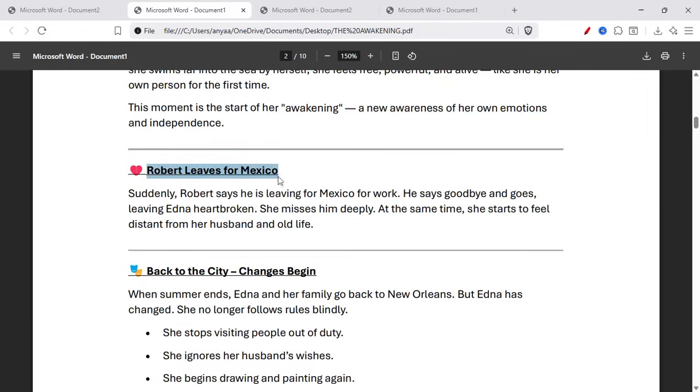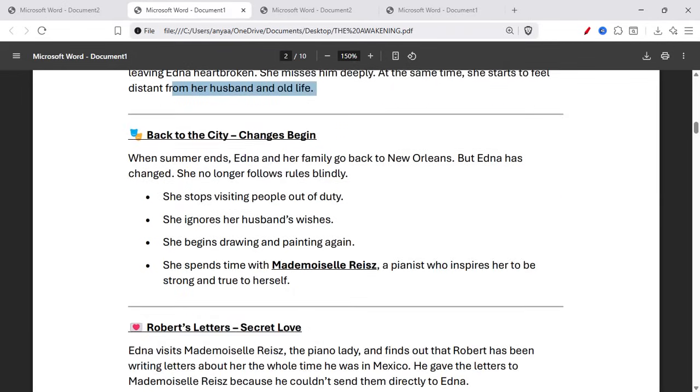Robert leaves for Mexico. Suddenly, Robert says he is leaving for Mexico for work. He says goodbye and goes, leaving Edna heartbroken. She misses him deeply. At the same time, she starts to feel distant from her husband and old life. Back to the city and changes again.